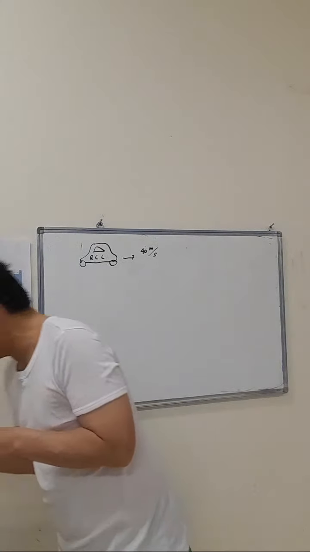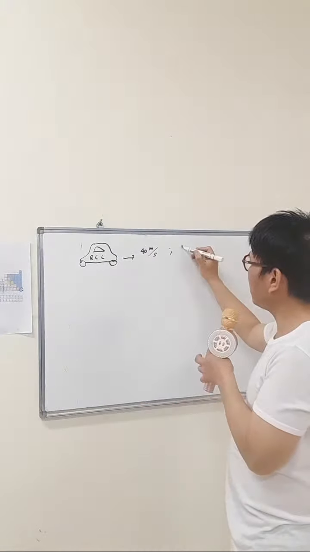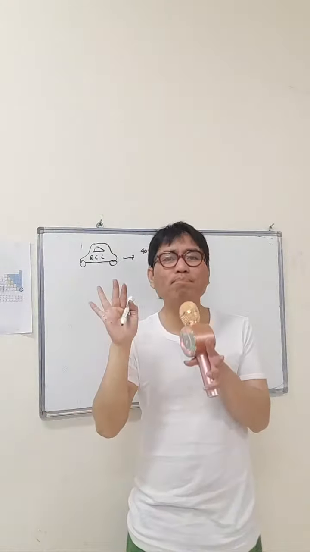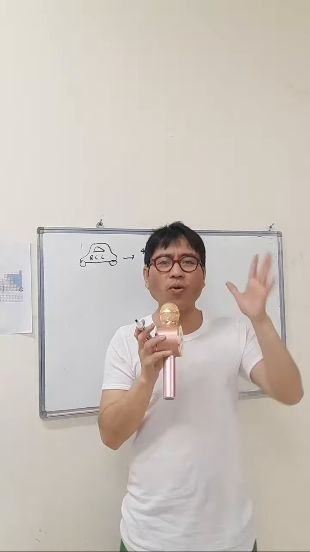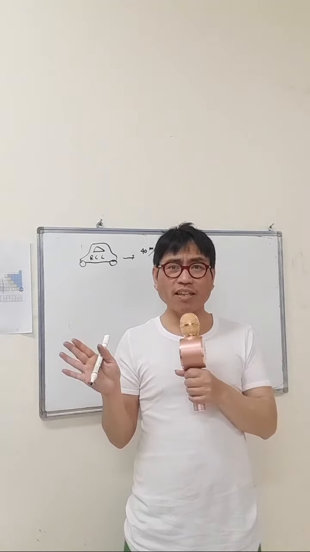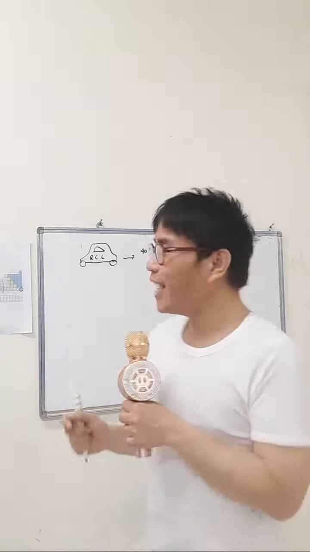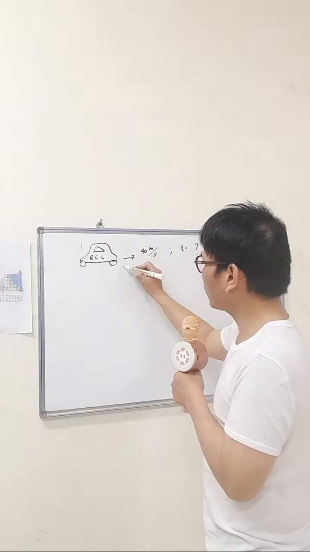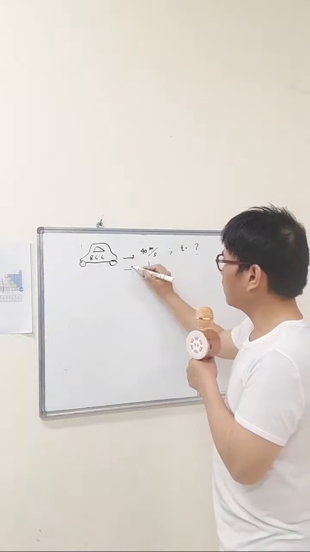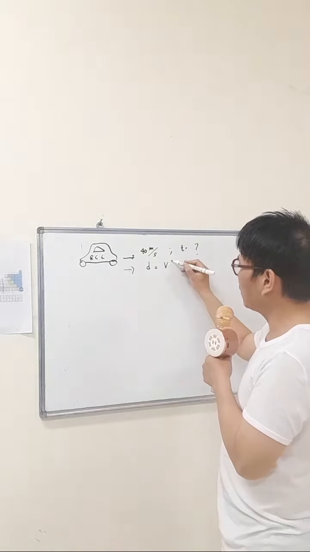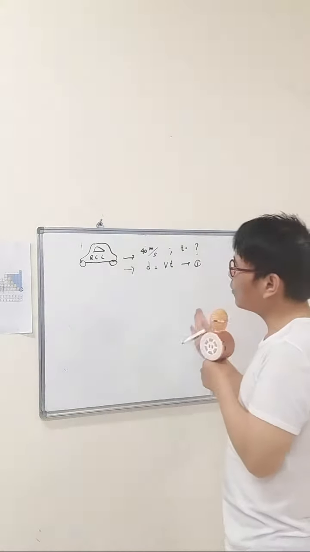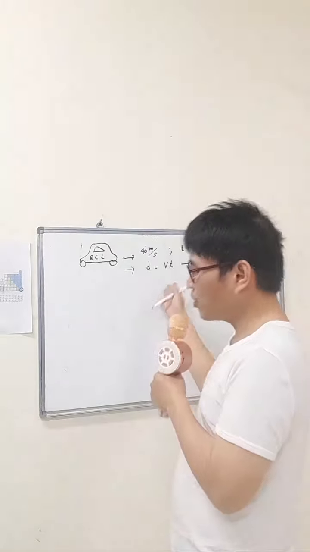Then, how many hours? It asks for the time, T. Now take note, constant speed. The key term here is constant speed, meaning the speed is not changing. It's really constant. Then we have the formula to be used for constant speed, as I discussed a while ago. It's going to be distance equals velocity times time. This is equation 1.